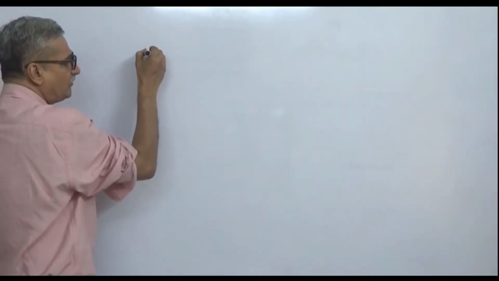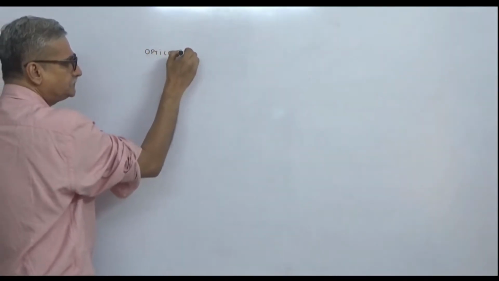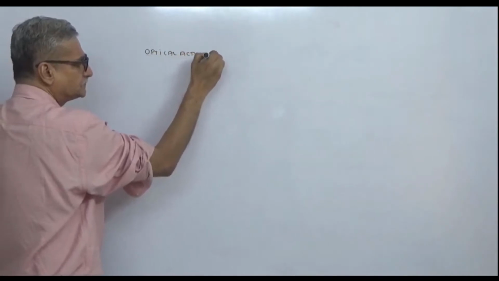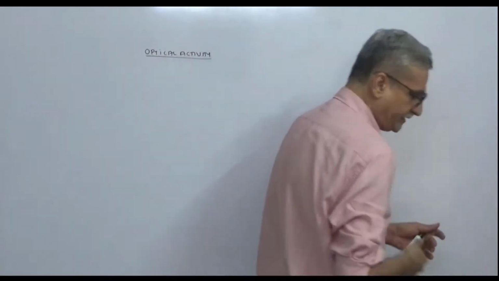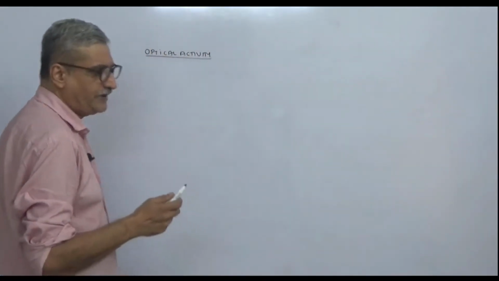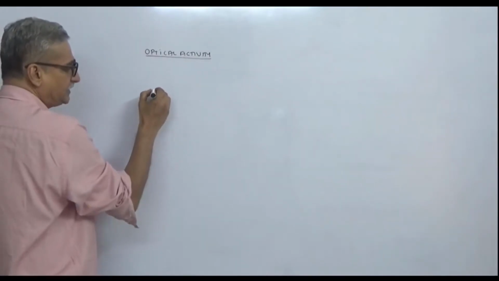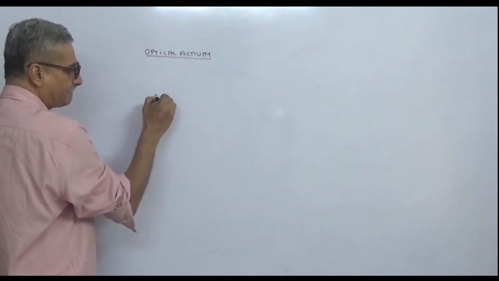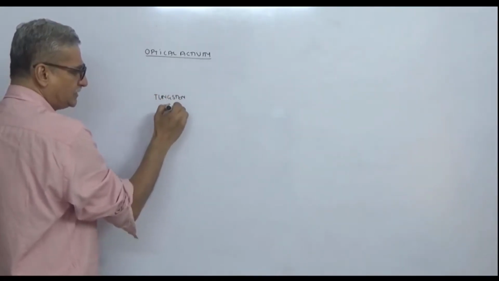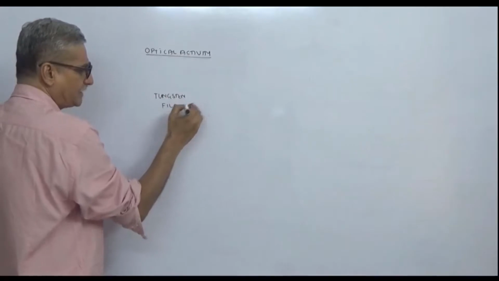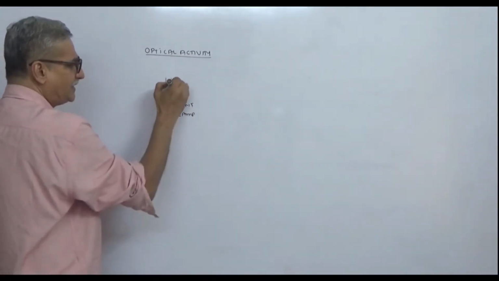The concept of optical activity. So before I talk about optical activity, there are some points that we have to clear. See what happens if you take a tungsten filament lamp. What is a tungsten filament lamp? It is simply your bulb here.